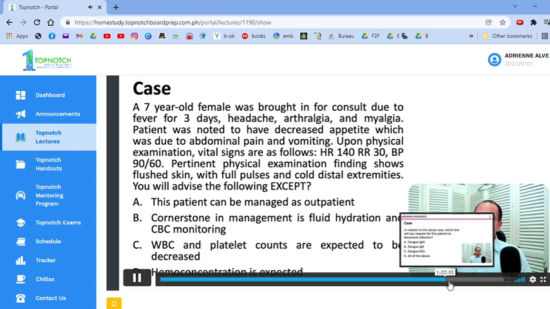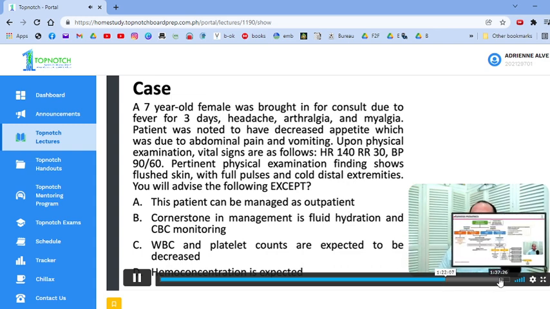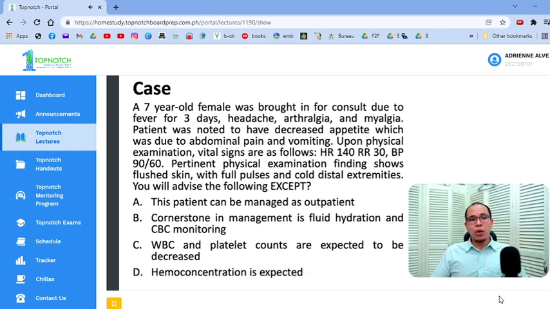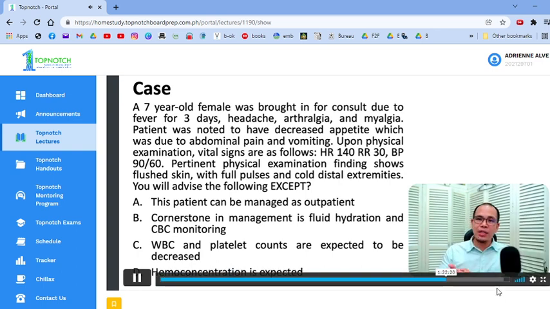For every degree Celsius above 38, yung heart rate mo, it can increase by around 10 beats per minute. So yung 140, masyado mataas yan. Okay? And your patient has cold distal extremities. So lumalamig na yung extremities niya, again, that's a sign of shock.